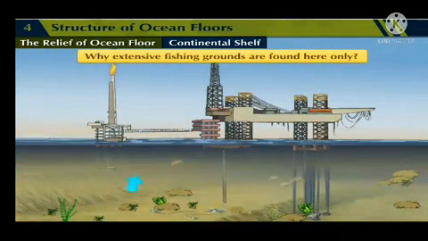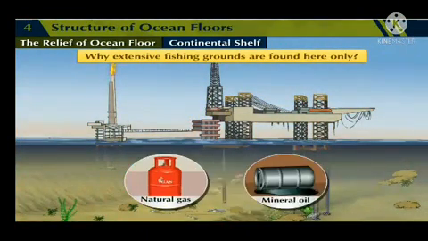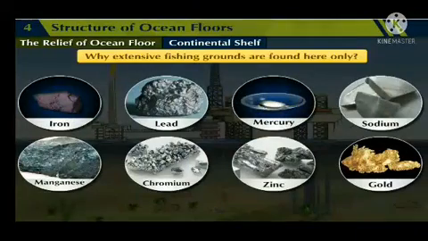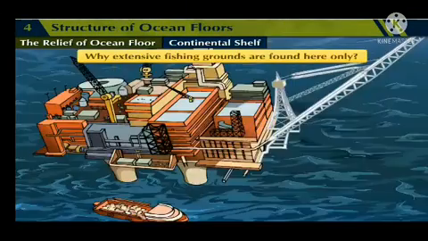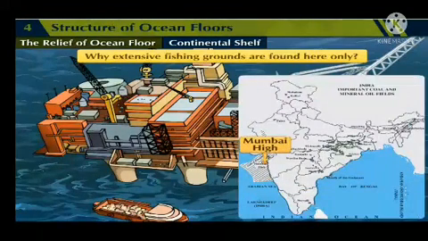Not only that, it is useful for obtaining natural gas, mineral oil, and various minerals useful for man by mining the continental shelf. For example, Mumbai High is located at the continental shelf of the Arabian Sea and it is a source from where we obtain mineral oil and natural gas.